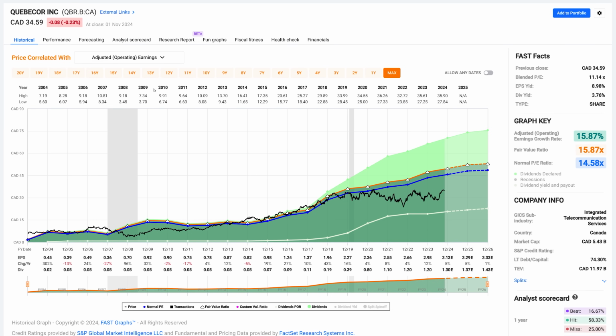The next company on the list is Quebecor, I guess that's called. It's also another Canadian company. It's had a very strong historical growth rate. It didn't pay much of a dividend. The white line on the graph is the dividend, and if you point to the dots, it tells you the payout ratio. So you can see it's only been paying out teen digits, single digits occasionally of its dividend, but